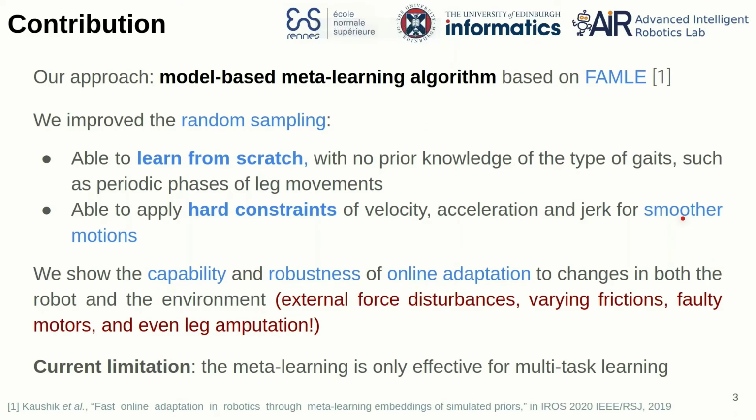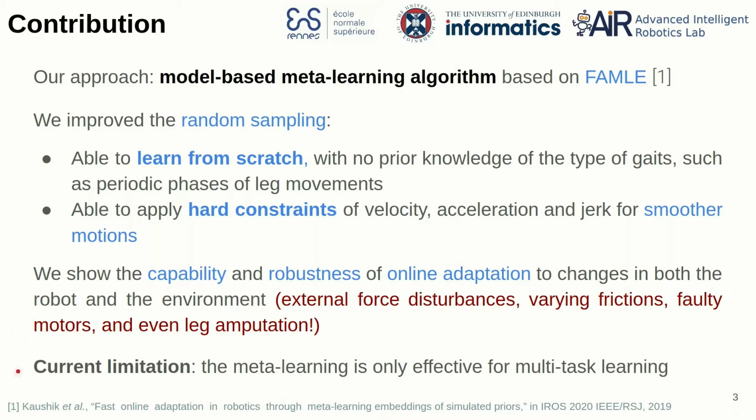Our approach is a model-based meta-learning algorithm based on FAML. We've improved the random sampling so that we are able to learn from scratch with no prior knowledge of the type of gaits, such as the periodic phases of leg movements. We are also able to apply hard constraints on the velocity, acceleration, and jerk of the desired joint trajectory so that we obtain smoother motions. We show the capability and robustness of online adaptation to changes in both the robot and the environment.